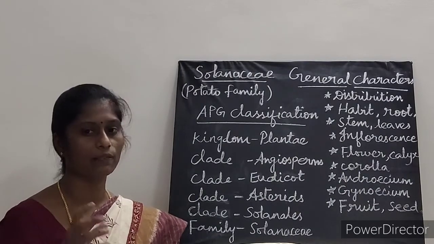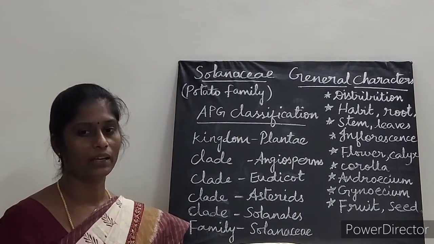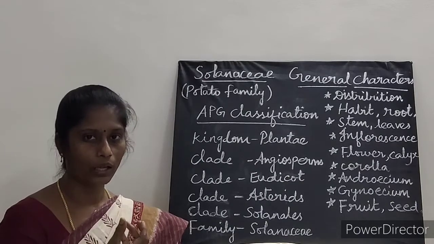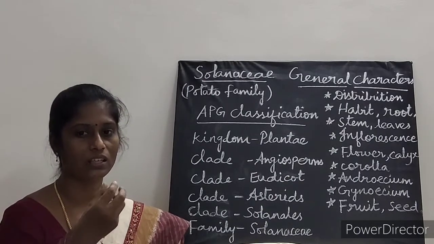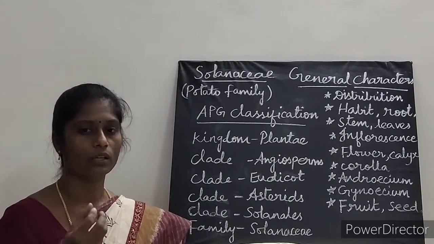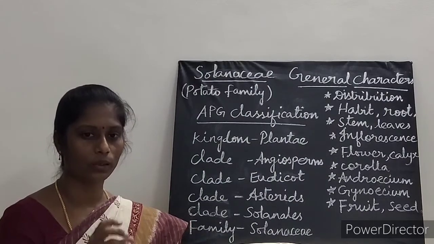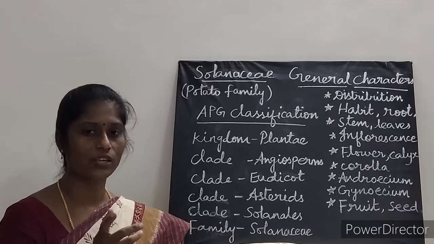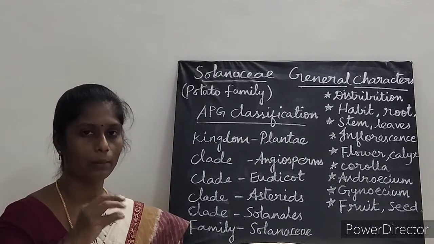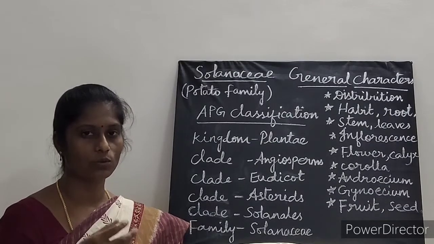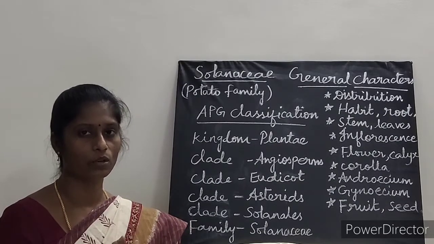Corolla here, petals are 5 in number, sympetalous, rotate, tubular, bell shaped or infundibuliform. So these are the shapes of the corolla. The members of this family Solanaceae each have their own different types of corolla.